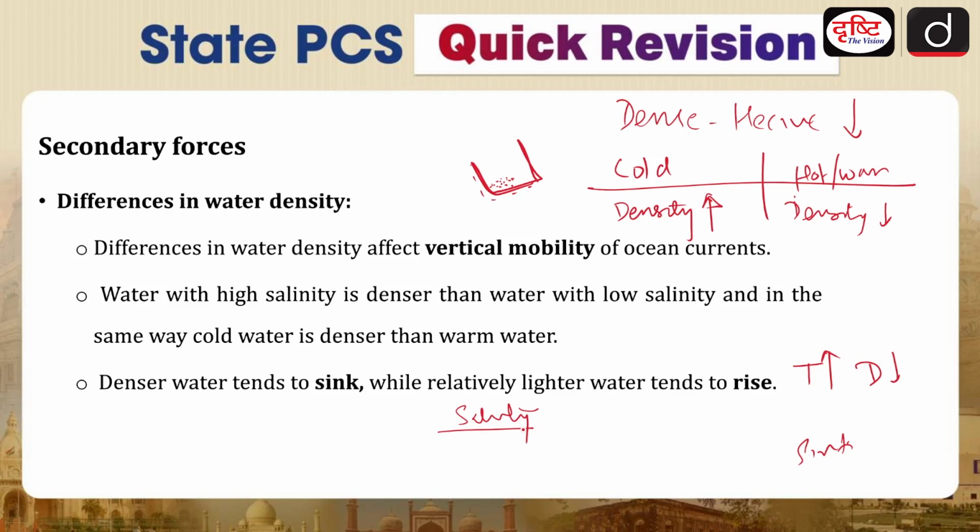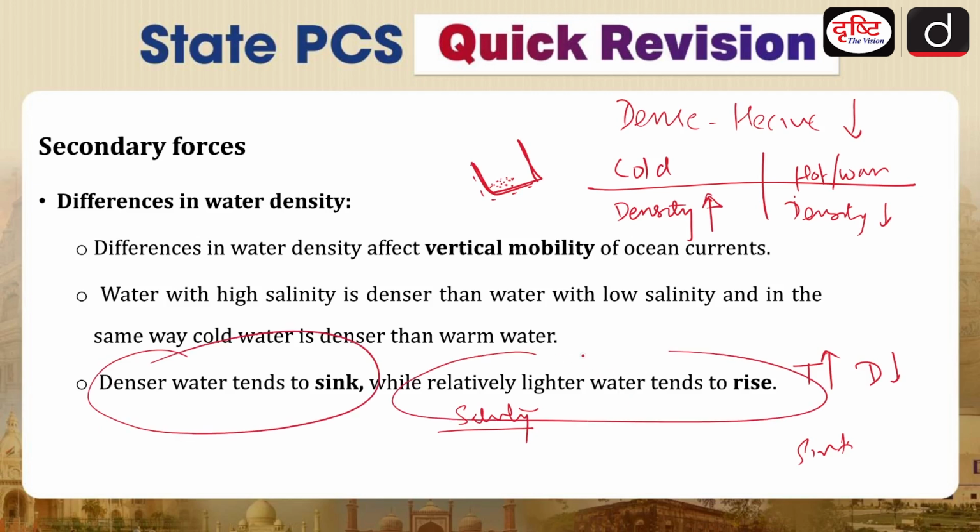Okay, so these are two factors, temperature and salinity, which impact your density, and ultimately that will cause water to rise or sink. Dense water tends to sink and relatively lighter water tends to rise. Okay, so that is your vertical mobility of water in the oceans.